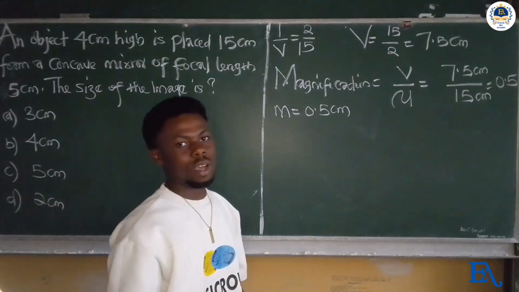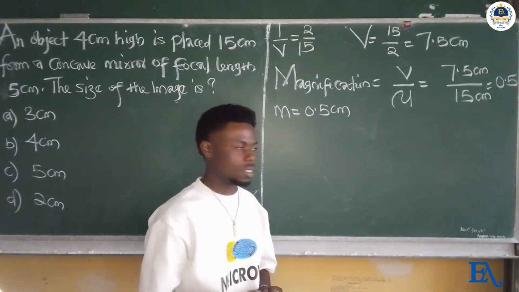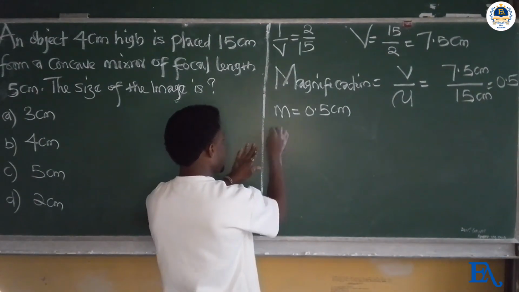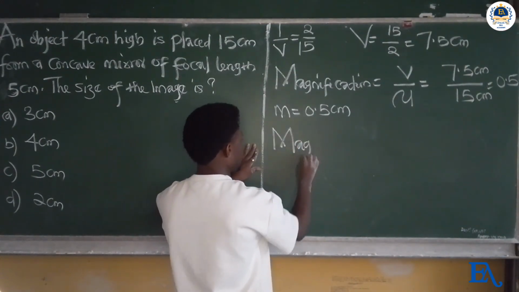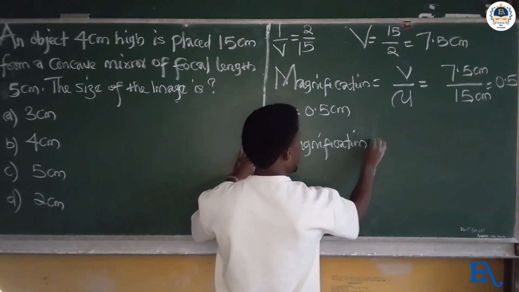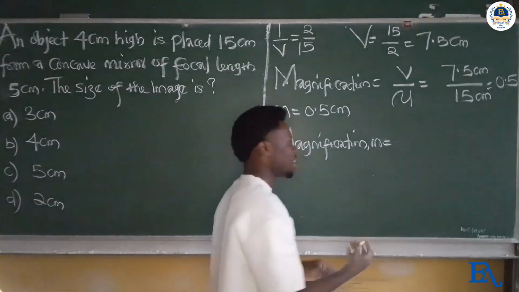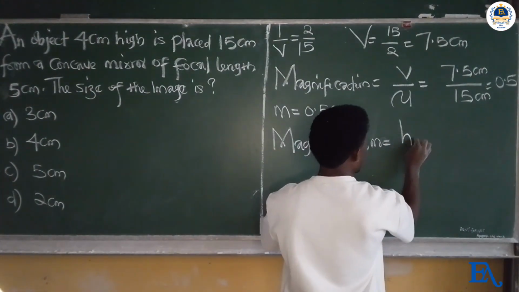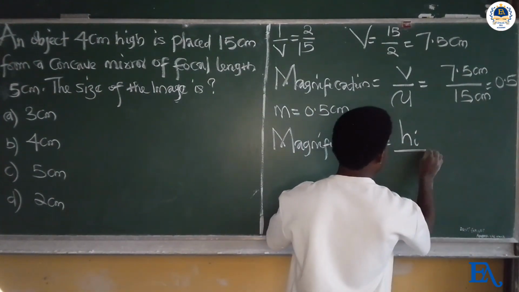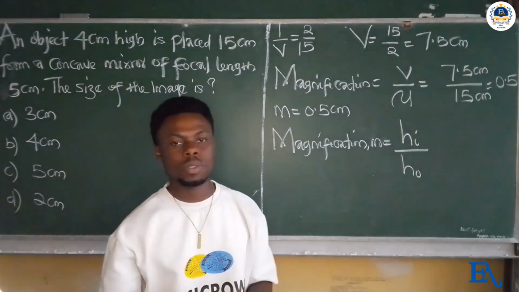So again, we have to apply another formula for magnification. Magnification M is also given as image height over object height.